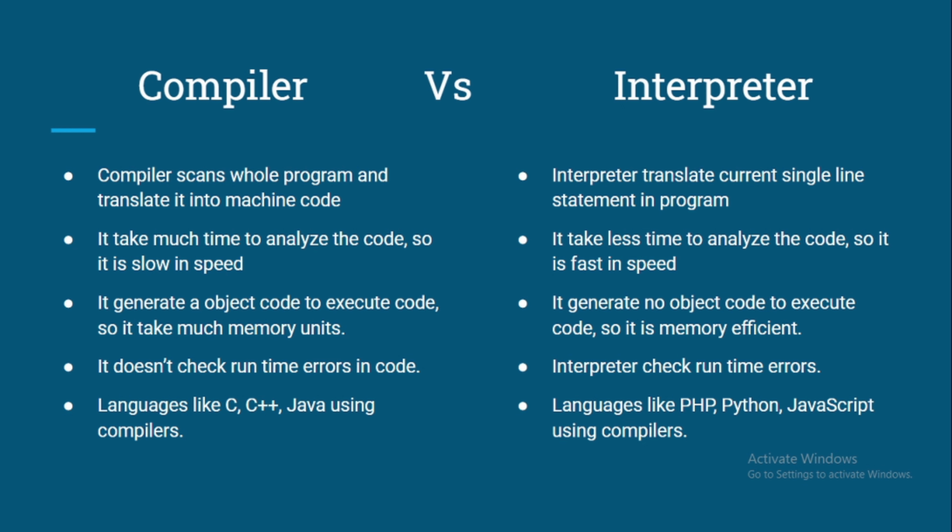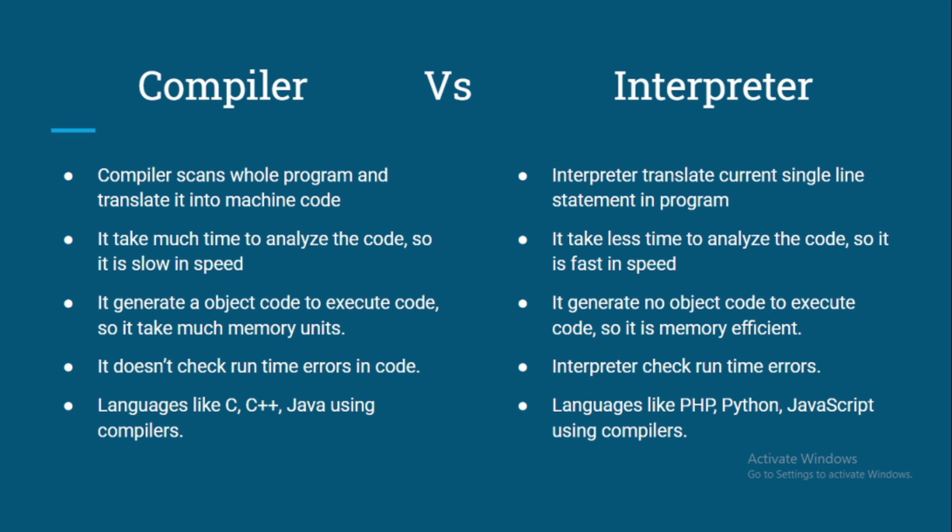And because we now have lots of new languages, some using an interpreter and some using a compiler, it is very important to understand what is the difference between compiler and interpreter. At the end, the job of both is very similar. Both jobs are to understand the code and translate the code so that a machine can understand. So let's start with the difference.